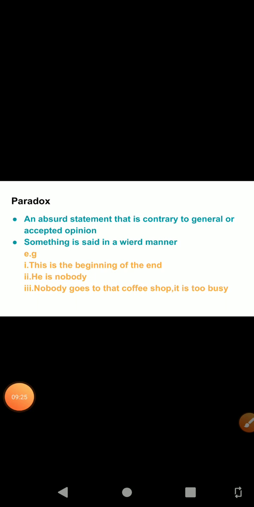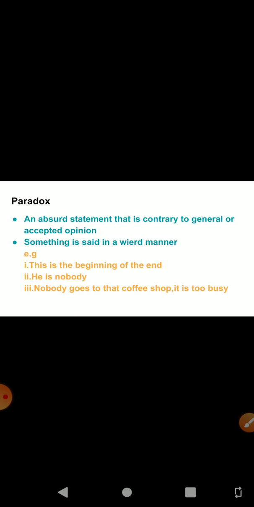Okay, now we have one more major type of figure of speech, that is paradox. Paradox is somewhat similar to the oxymoron, but different in some senses. So paradox is an absurd statement that is contrary to general or accepted opinion. So at first reading it seems absurd or impossible, but on examination it is found to be true.